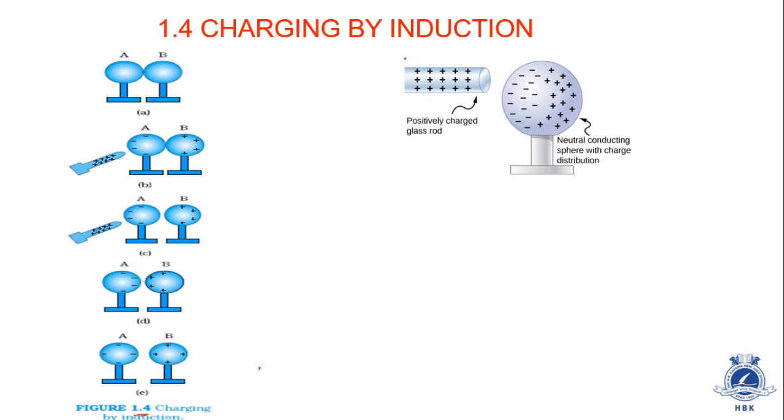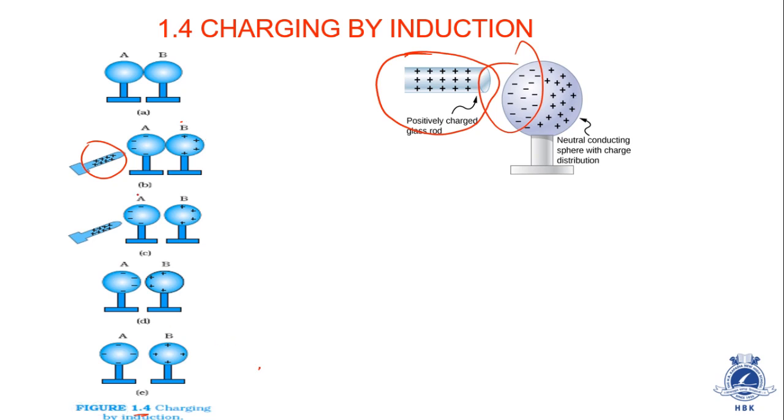When a glass rod is kept in contact with one of the spheres, this is a positively charged glass rod. In that case, the electrons will be accumulated in this region like this. So the negatively charged ions will be accumulated in this region, and positive charge will be accumulated in part B. The electrons will move as far as possible, so B will get positive charge.